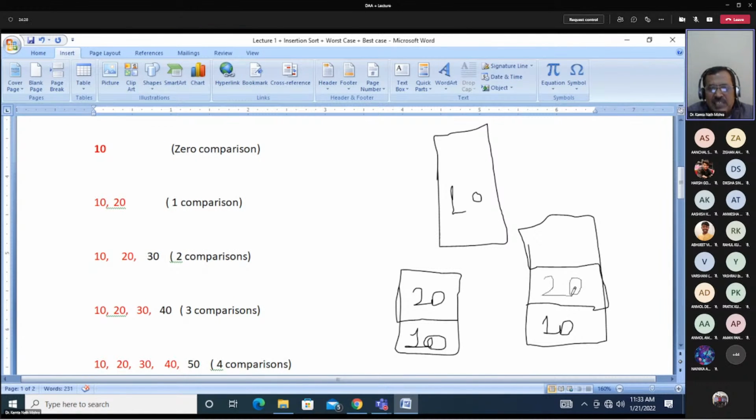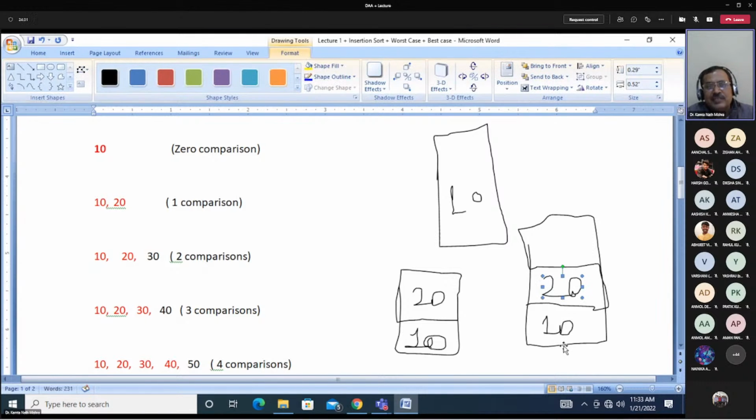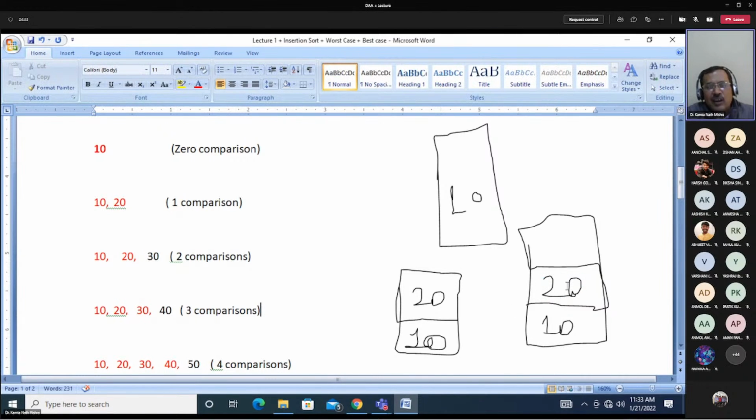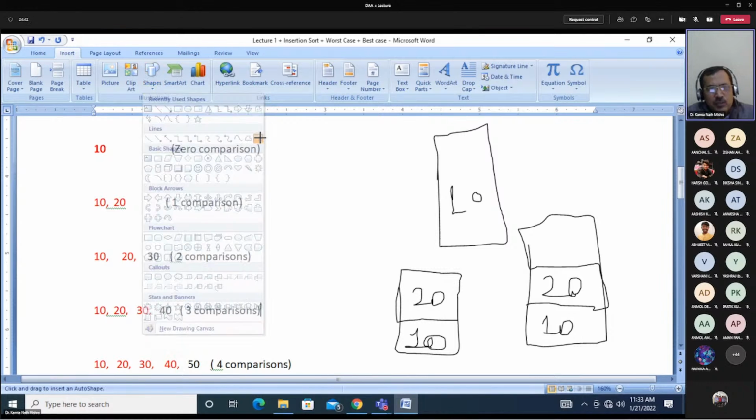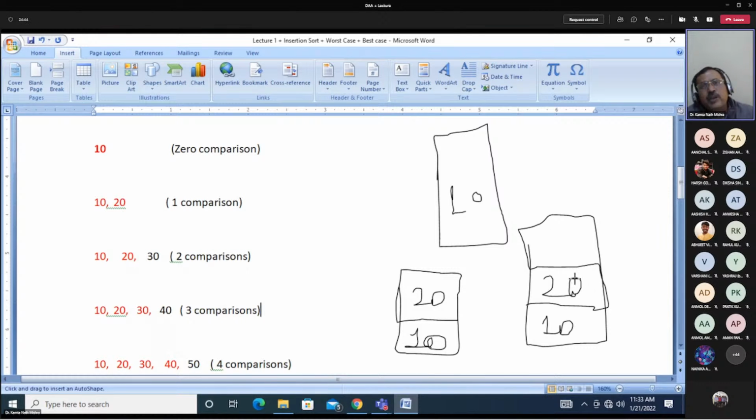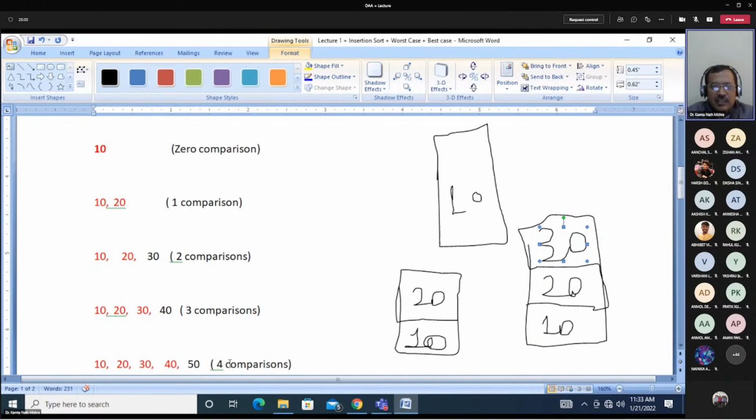And remember, stack means you are always on top of the stack. Now the next number you take is 30, and 30 is compared with the top of the stack, which is 20. In one comparison you find that 30 is more than 20, so you keep it here. Is it clear? Yes or no?